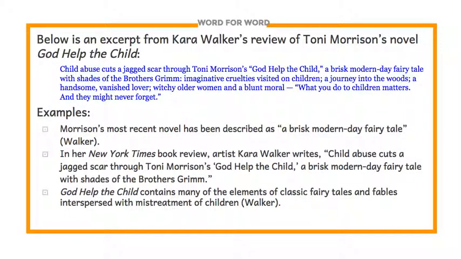Below is an excerpt from Kara Walker's review of Toni Morrison's novel, God Help the Child. And you can read what Walker wrote in the blue font.